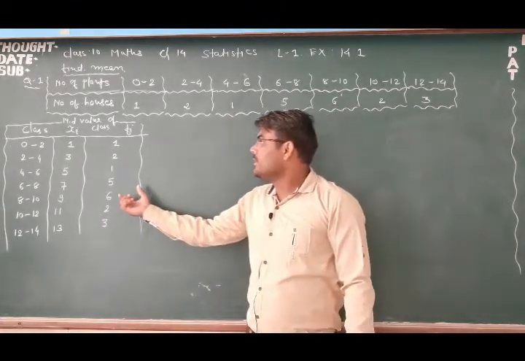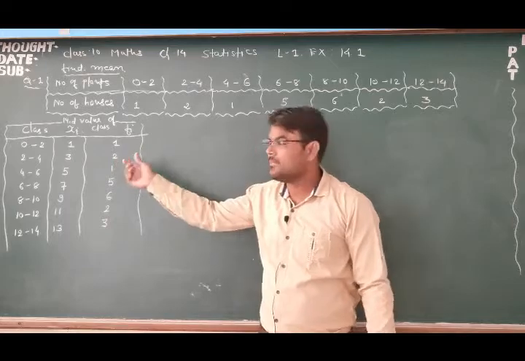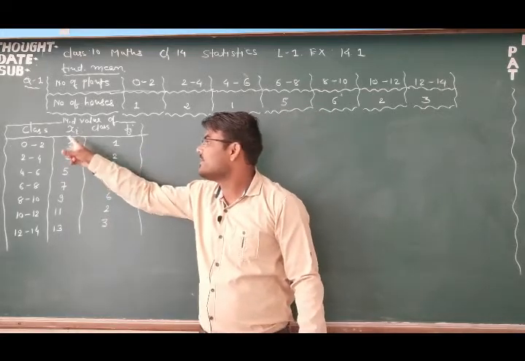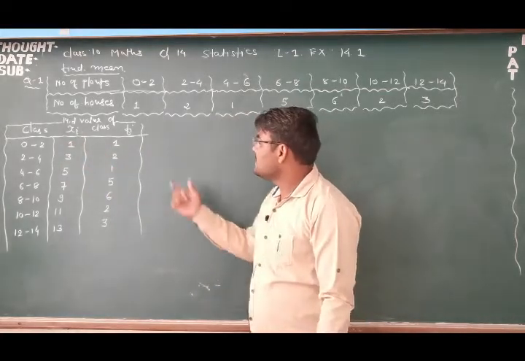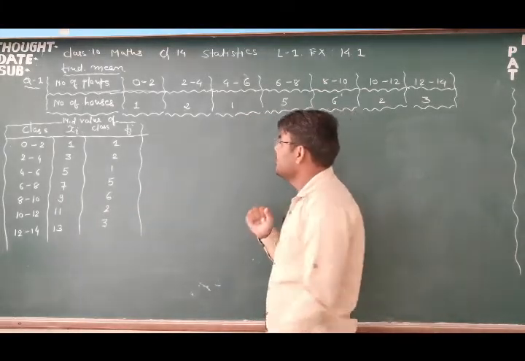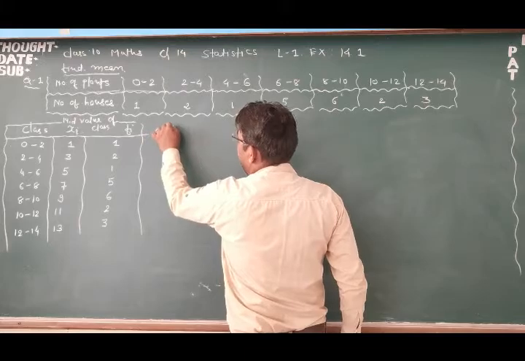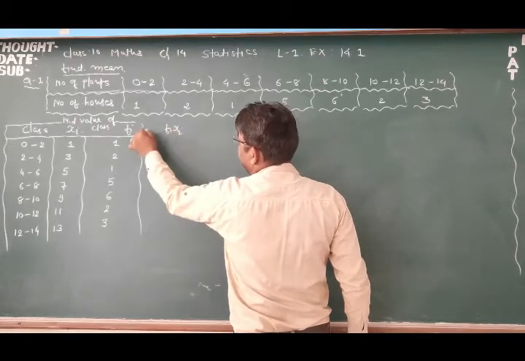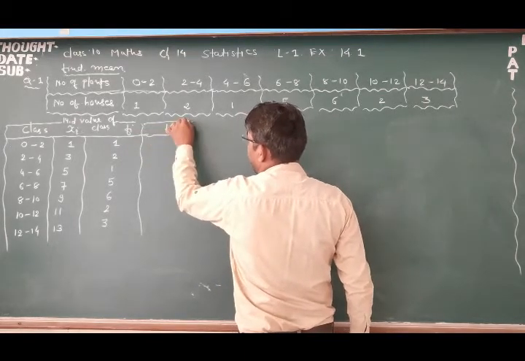The third column will be frequency, second will be mid value, that is denoted by xi. Now friends, the last column of this table will be fi into xi, right? So we will make fi into xi, right?